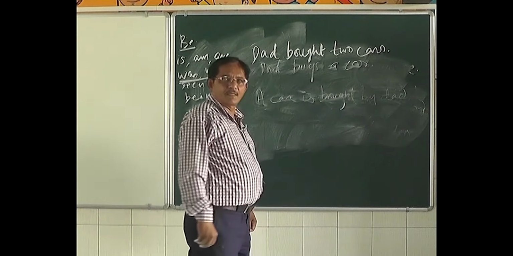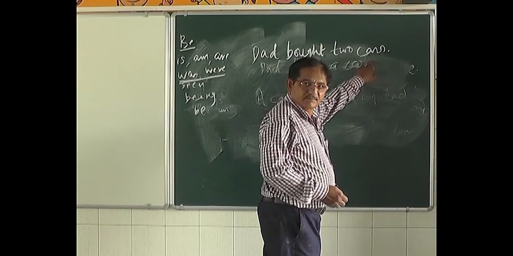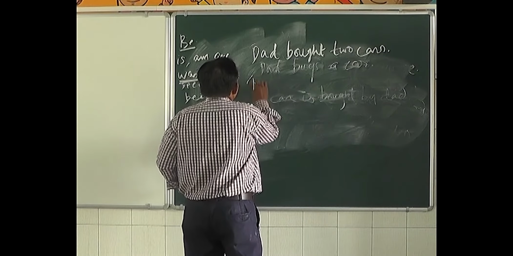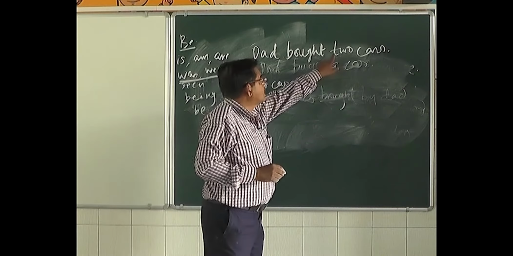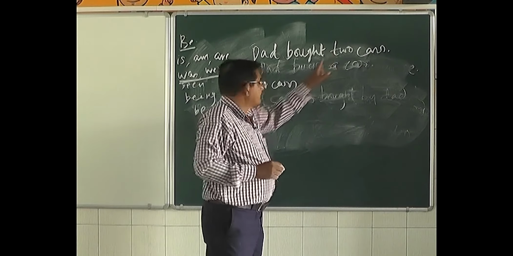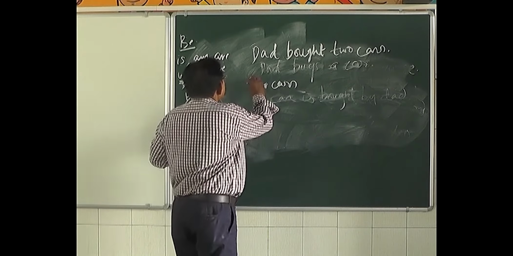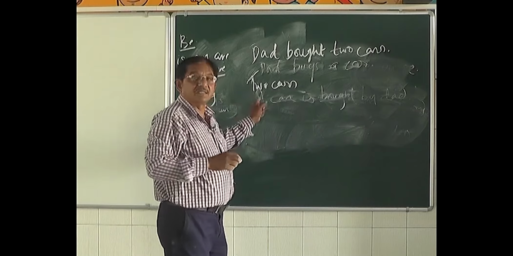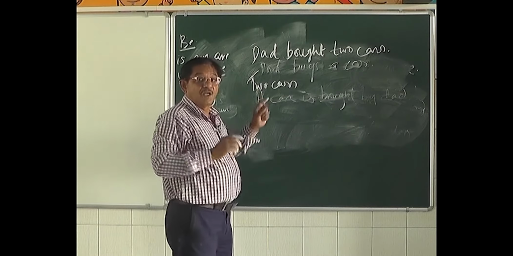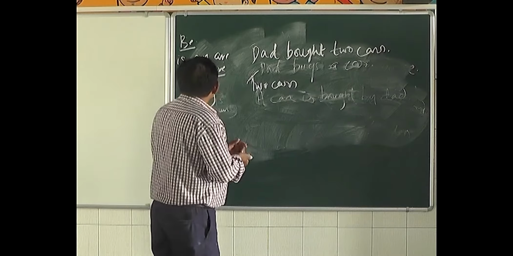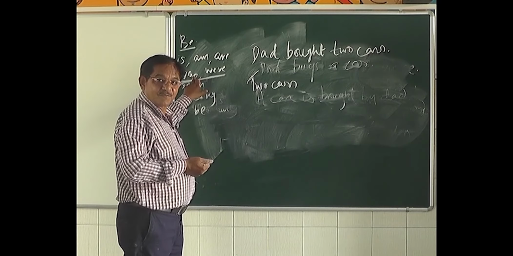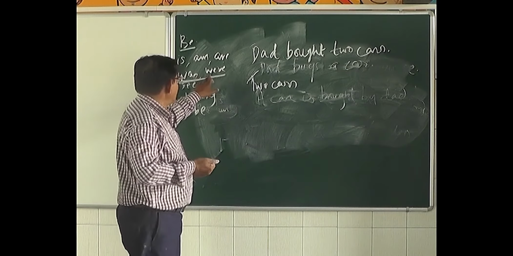Here the object is these 2 words, 2 cars. So let us bring those two words here. Of course, the T is small here, but here it is capital because the sentence begins with T. 2 cars is plural, so we cannot use was there. So you have to use were.